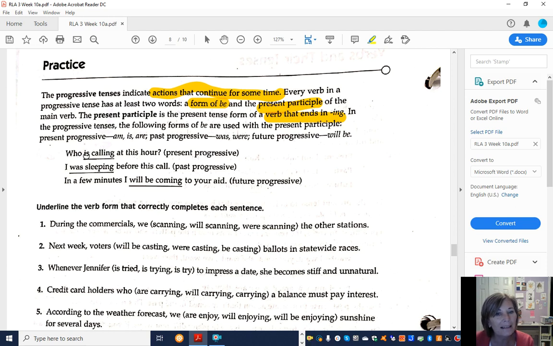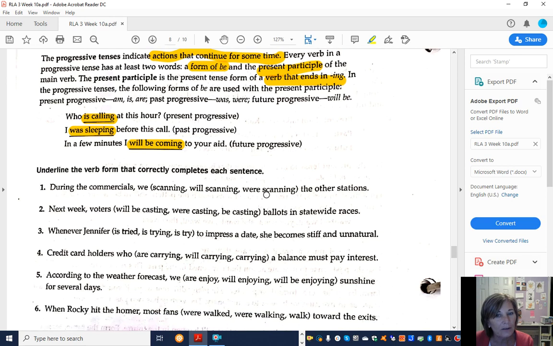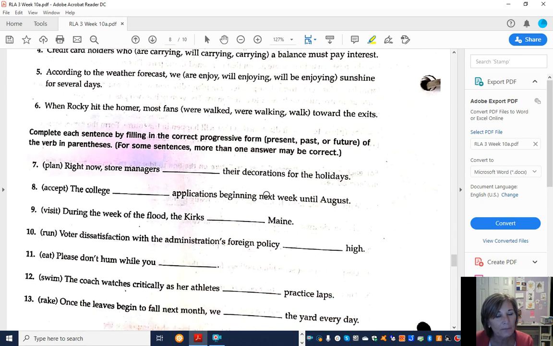So who is calling at this hour? That's present progressive. I was sleeping. That is past progressive. I will be coming. That is future progressive. Ing at the end of every verb and then one of these helpers. Okay, so do this section.